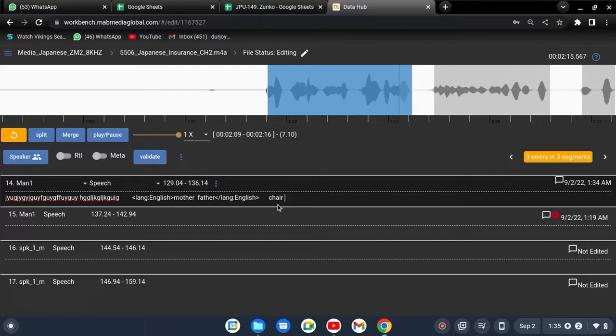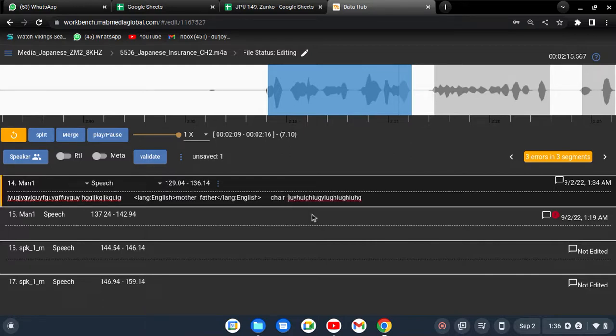Maybe 2% or 5% of people, less than 5%, use that meaning. So because we are not using the meaning, we will not mark those English words as an English tag. Just write it down, leave it, and continue your transcription, which is Japanese, Japanese.